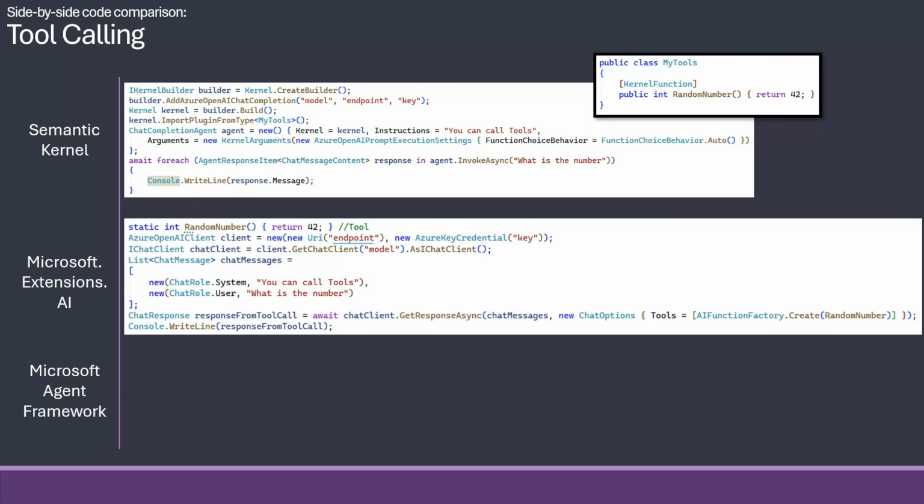Extensions AI uses delegate methods for tools, so you can either just assign them using an AIFunctionFactory create here, or you can use some reflection to find all your functions in a class. Again, we need to have the system message out by itself. But beyond that, it is very simple, and we don't need to tell it that it's allowed to call them. They are auto tool calling by default.